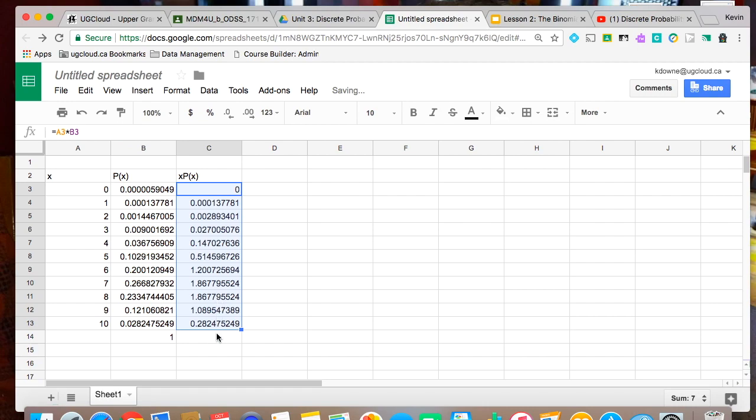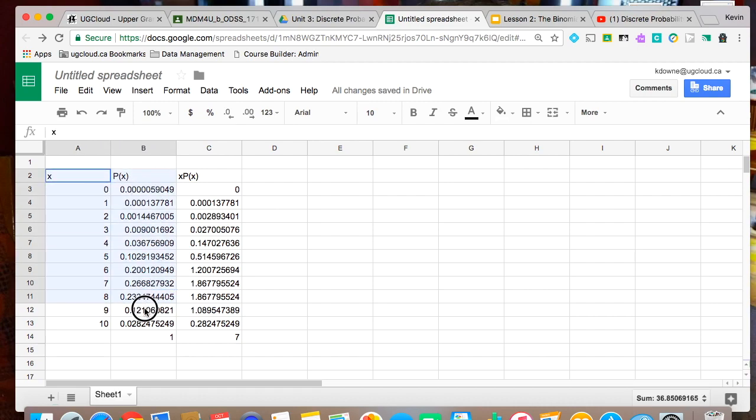These are all our expected values, and then do the sum again of the expected values. You can slow this down if you want to watch it again. And so it's 7. We actually expect it to be effective on 7 people. That's the most likely case, but it's distributed around the 7.